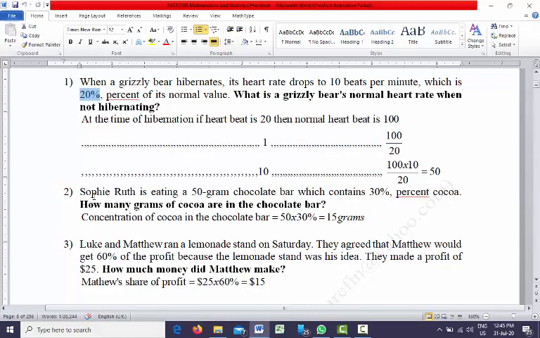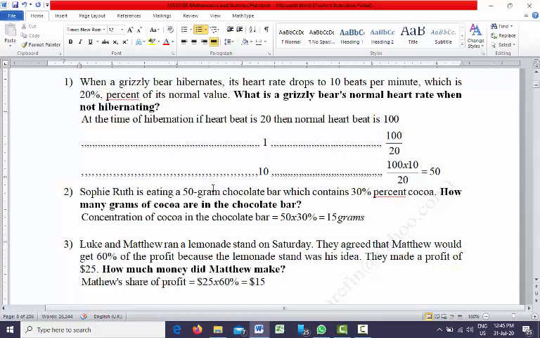Now question number 2. Sophie Ruth is eating a 50-gram chocolate bar which contains 30% cocoa, right? How many grams of cocoa are in the chocolate bar? She is eating a 50-gram chocolate, and 30% of it is cocoa.